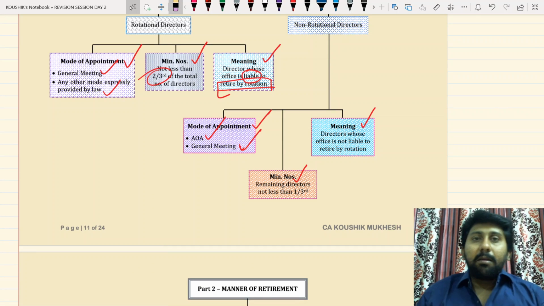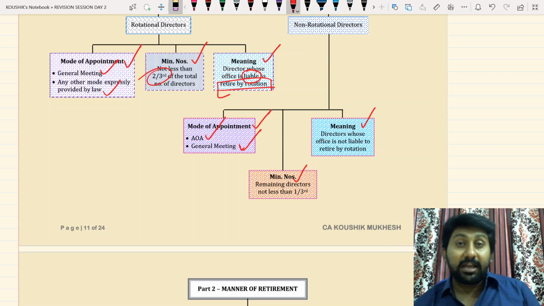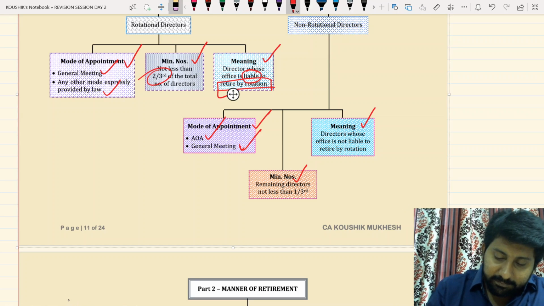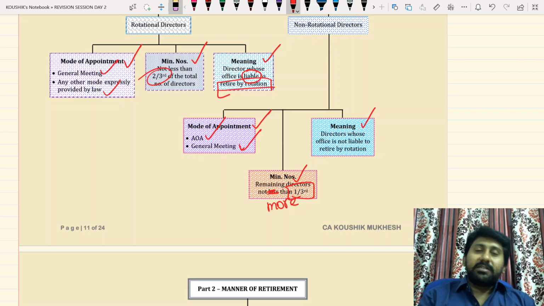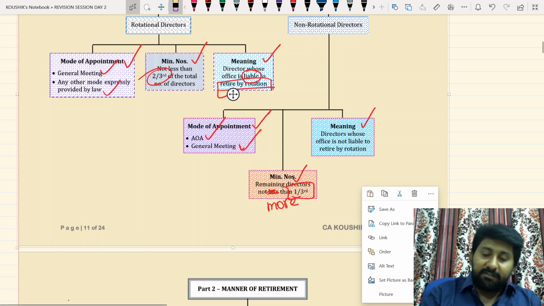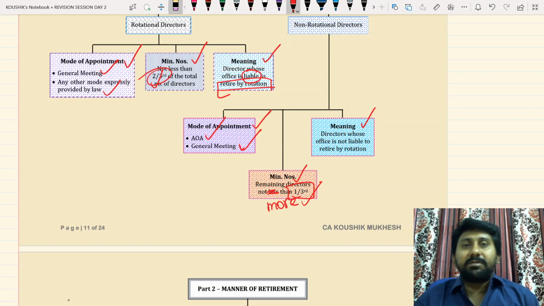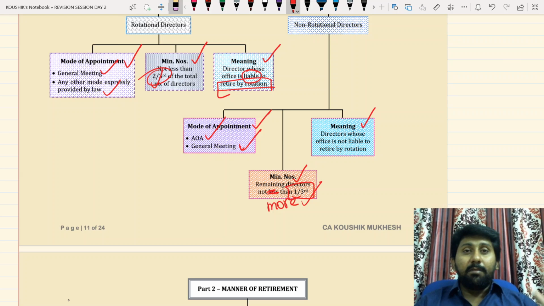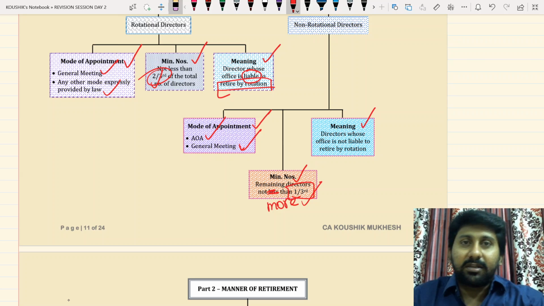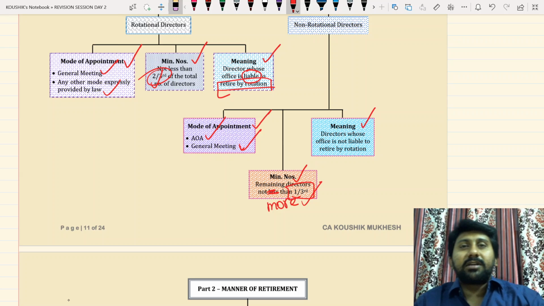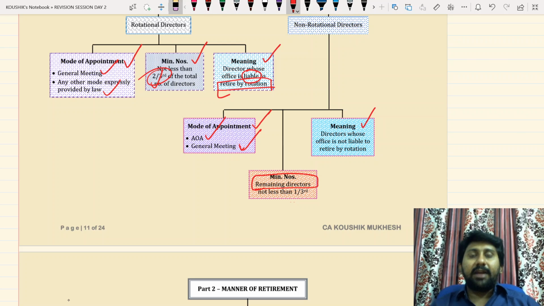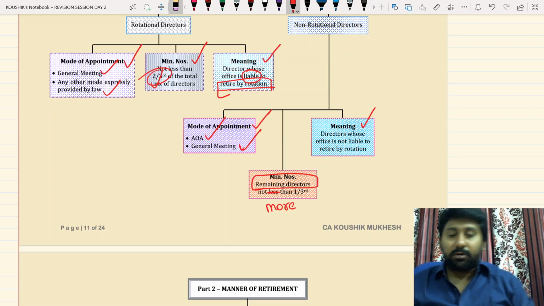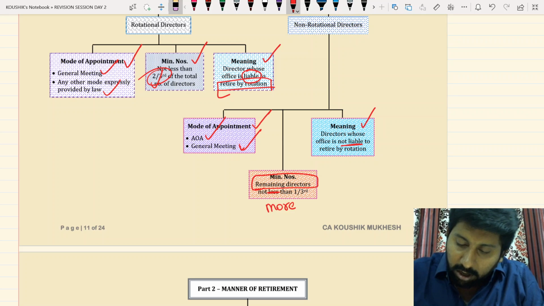For non-rotational directors, there is no minimum number concept. The maximum will be 1/3, the remaining directors, not more than 1/3 of the total strength. If non-rotational directors do not exceed 1/3, only then will the 2/3 condition be satisfied. So the minimum number of rotational directors is 2/3, and you can have more, but then non-rotational will be less than 1/3. Non-rotational directors means the remaining directors, who are not liable to retire by rotation.